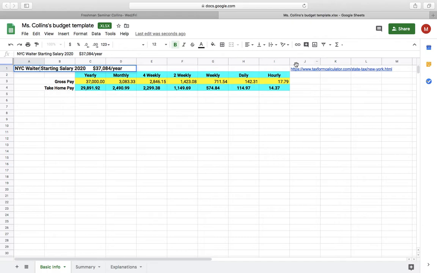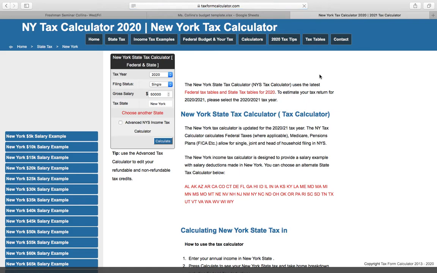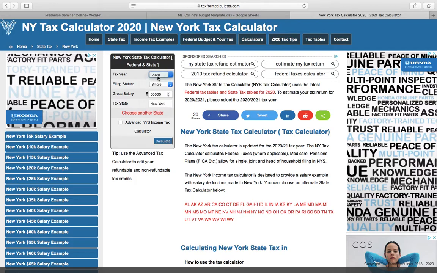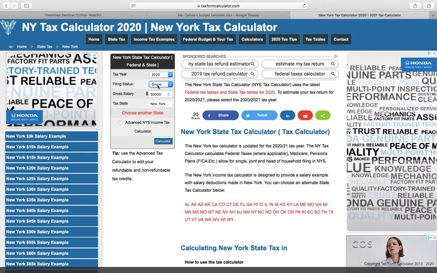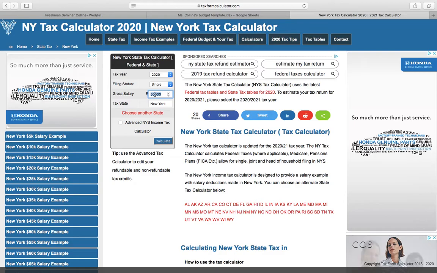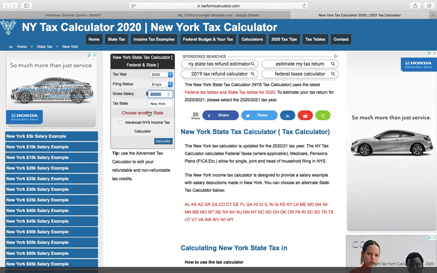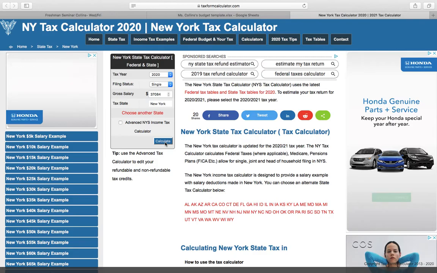Now what you're going to do is use this link over here to figure out your total take-home pay after taxes. So you're going to click on this link. If you click on it, it will open up to a new window. You're going to use this calculator right here. It is the 2020 tax year. You're going to be filing as single, and this is where you will write your gross salary. So mine is $37,084. Then you're going to click calculate.